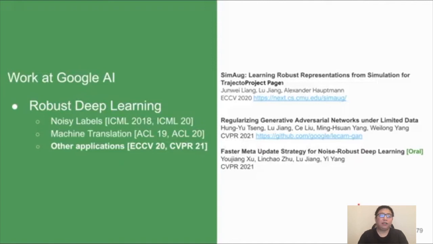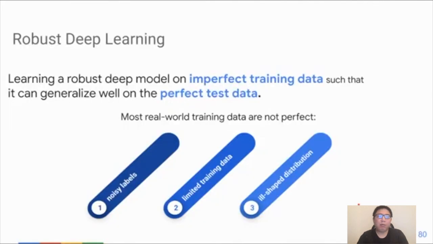Now, let's look at the last subtopic. That's a robust learning application in computer vision. So recall our goal is to train a robust deep model on imperfect training data such that it can generalize well on perfect test data. And we have talked about two types of imperfect training data, noisy labels and limited training data for machine translation. In the following cases, we're going to cover some of the more types of these data.